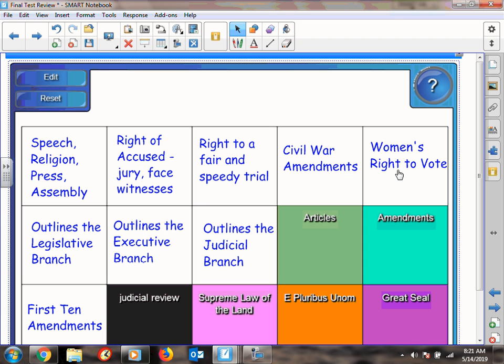The 19th Amendment gave women the right to vote. I think I skipped one. The 18th Amendment took people's right to drink away and gave it back. And then the 19th Amendment gave them the right to vote.